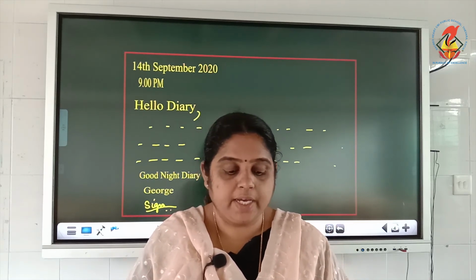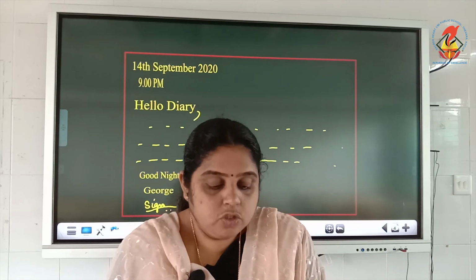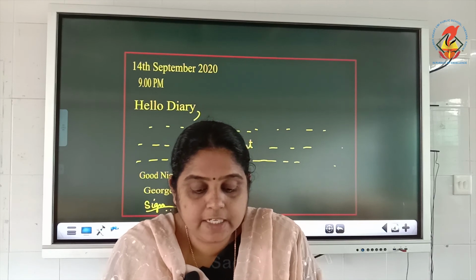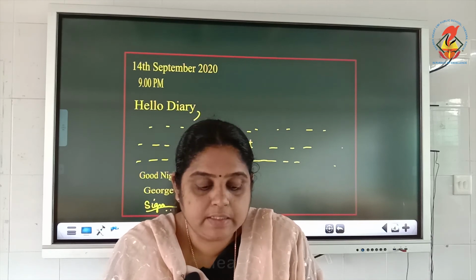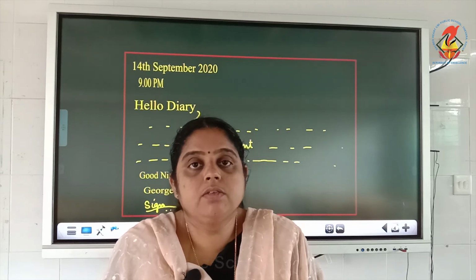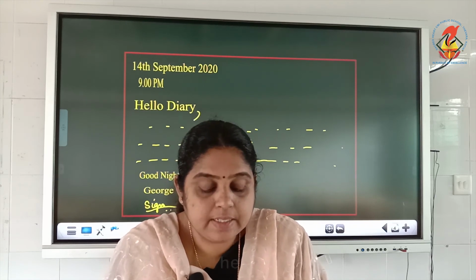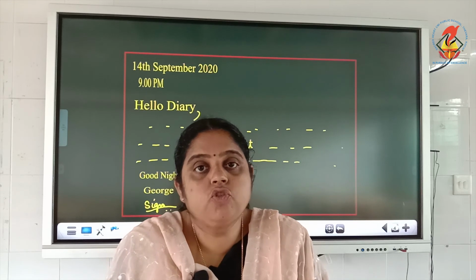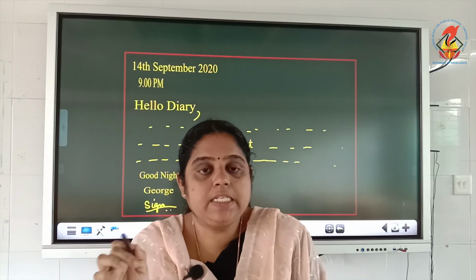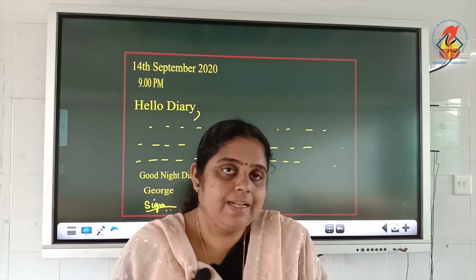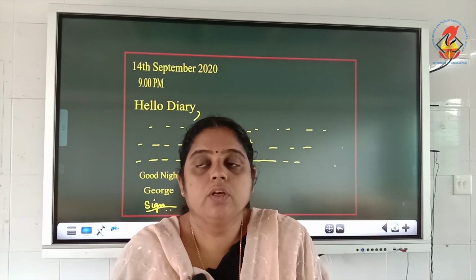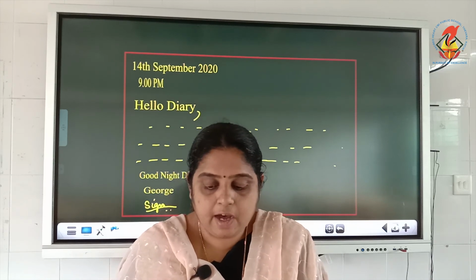In the next page you are given, that is page number 6. Today you were selected as the class leader. At night, you decided to write a diary about your experience. Write a diary page on it. The first one is a sample. That one will be given to you in the notes. So, you can copy it and see how you have to write it.